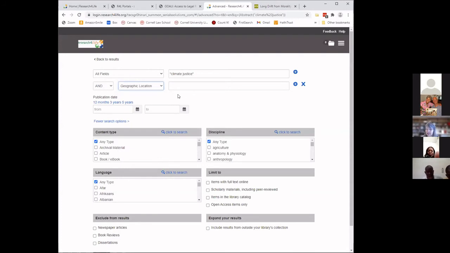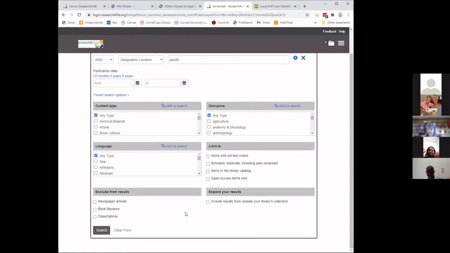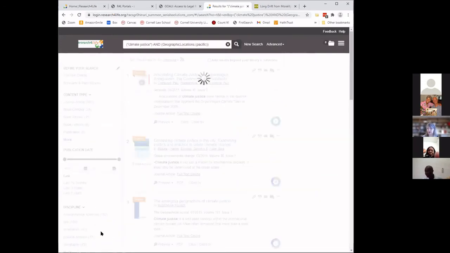Again, this is a metadata field. This has to come filled in from the publisher. And I'm going to add the search term Pacific as the region. So we're now looking for the phrase climate justice. It can be anywhere in the article or in the metadata, and specifically in the metadata, the geographic location field is Pacific. I do my search.